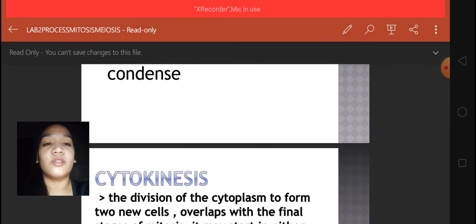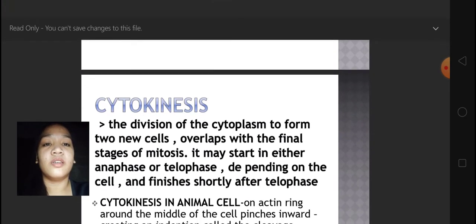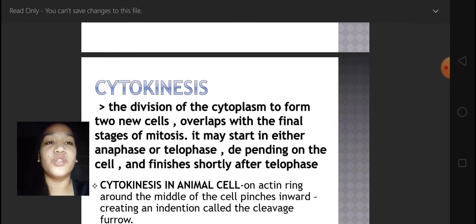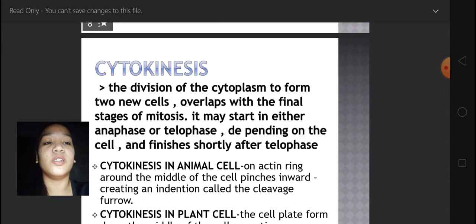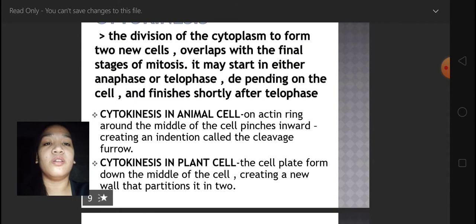Last is the cytokinesis. Cytokinesis is the division of the cytoplasm to form two new cells, and it overlaps with the final stage of mitosis. It may start in either anaphase or telophase, depending on the cell, and finishes shortly after telophase. There is cytokinesis in animal cells and cytokinesis in plant cells.